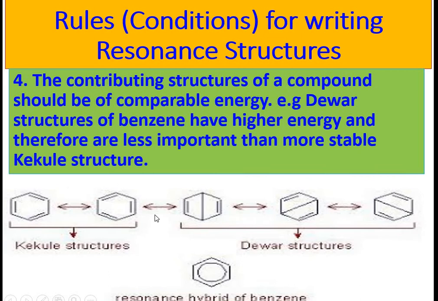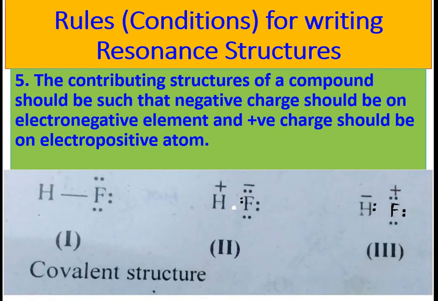These are very close to the resonance hybrid structure of benzene, but Dewar structures are less important because these have a greater energy difference as compared to the resonance hybrid structure. Next rule, the contributing structure of a compound should be such that negative charge should be on the electronegative element and positive charge should be on the electropositive element.